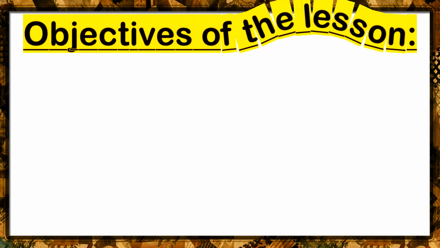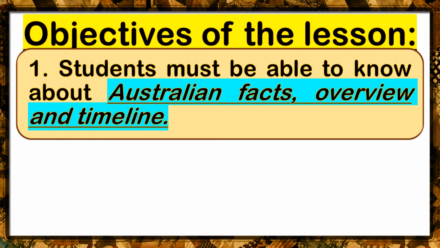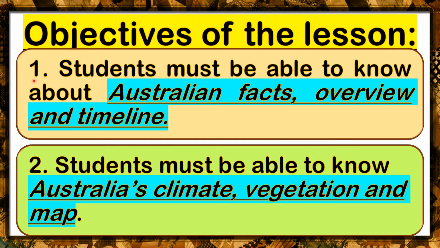Class, the objectives of our lesson today are the following. Number 1, students must be able to know about Australian facts, overview, and timeline. And number 2, students must be able to know Australia's climate, vegetation, and map. So at the end of our online discussion, I expect that you already know some Australian facts, its overview, the important events that had happened in this continent, the climate that they have, vegetation, and map.